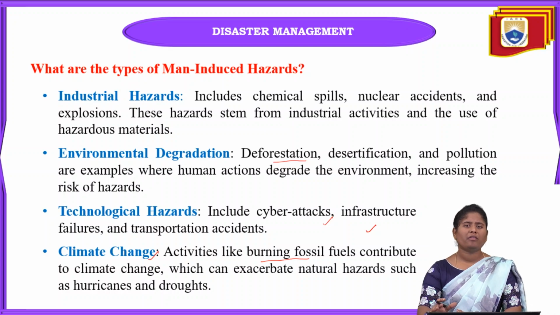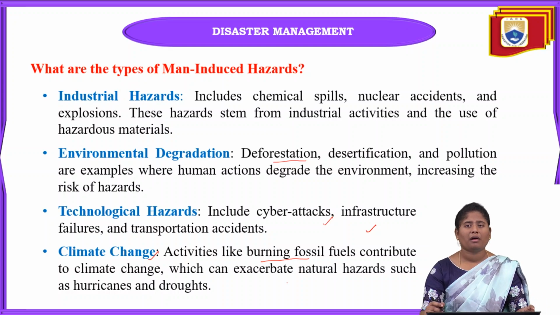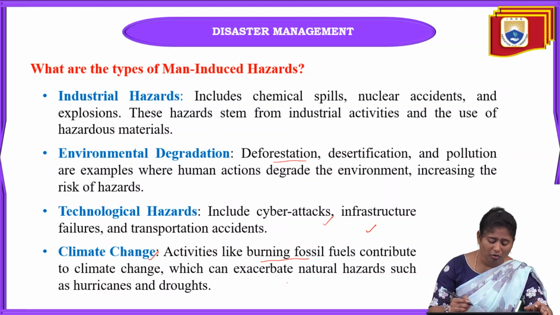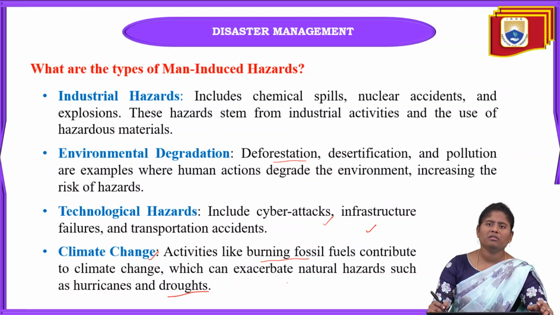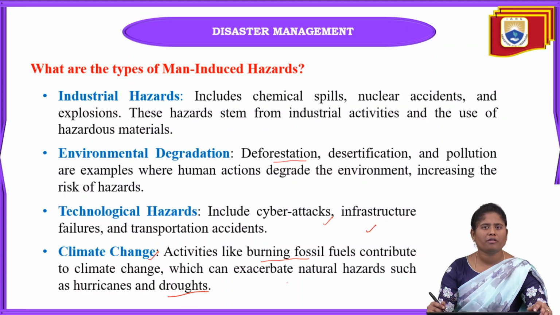When there is a change in the climatic conditions, this can also exacerbate natural hazards such as hurricanes and also droughts. Why are these droughts happening? Because of the lack of rainfall. When we are doing deforestation or there are some other accidents, because of that we can also see drought hazards happening due to climatic change.